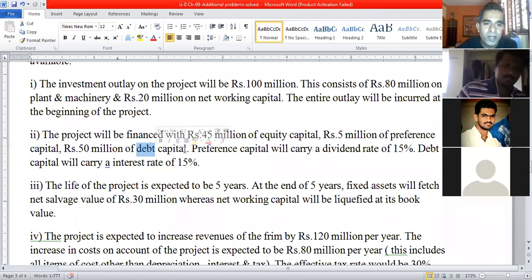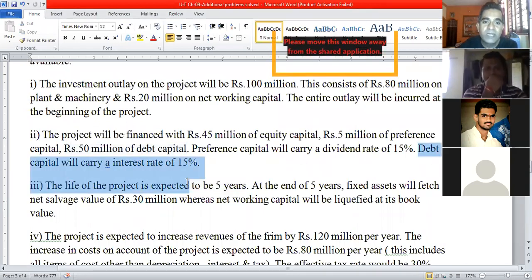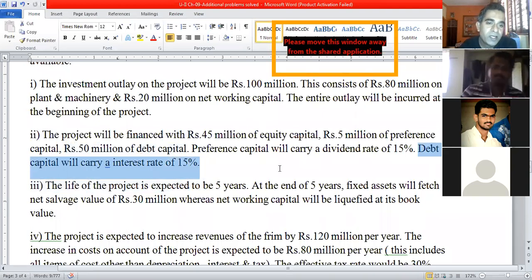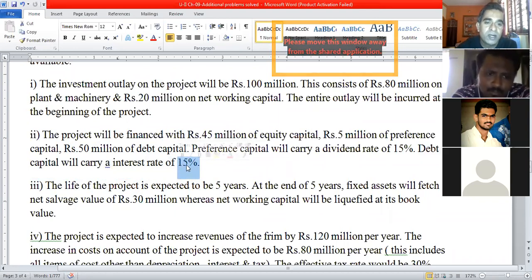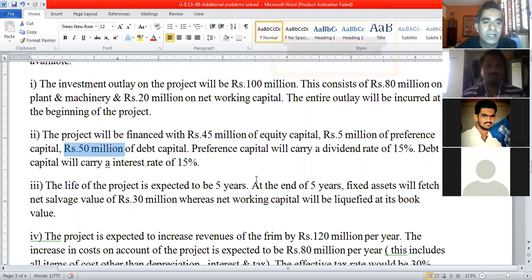So they have not provided details on that. Simply they have called it 50 million rupee in the form of debt capital, and they have given the interest on debt as 15%. So whether it is a loan from bank or financial institution or interest on debentures, it will be fixed, and it is mandatory for the company to pay interest on debt, whatever form of the debt it may be. So 15% of 50 million, which is 7.5 million rupees.